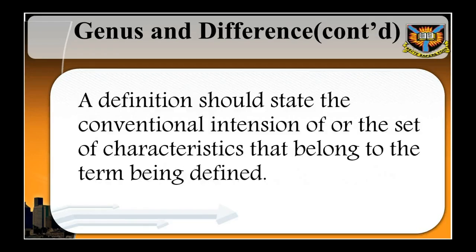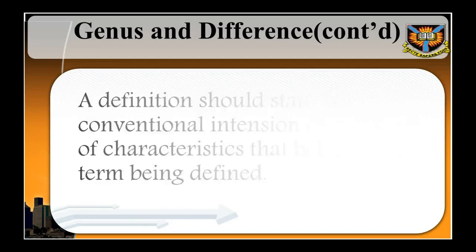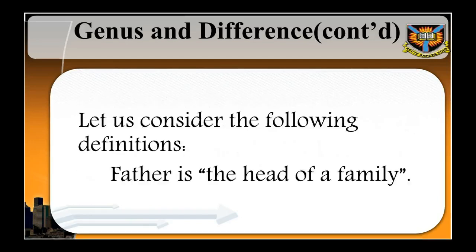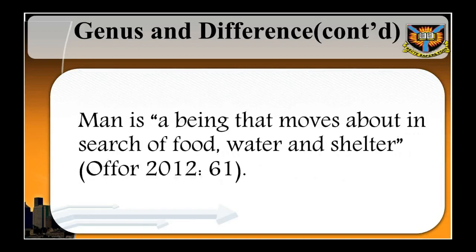This means that a definition should state the conventional intension, or the set of characteristics that belong to the term being defined. Now let us consider the following definitions. Father is the head of a family. Man is a being that moves about in search of food, water, and shelter.